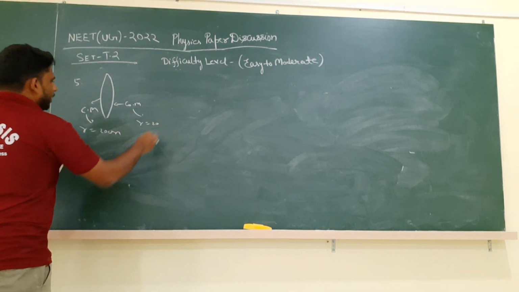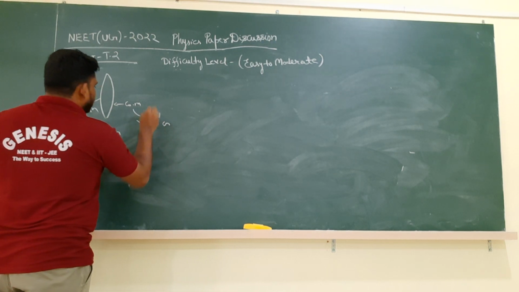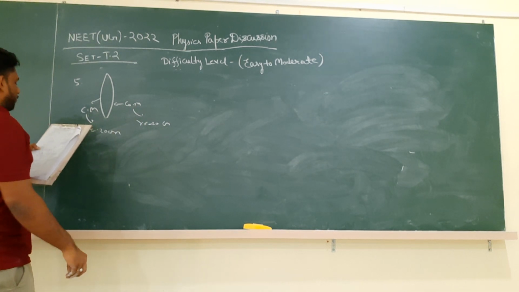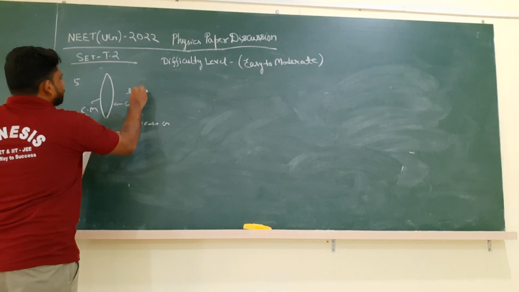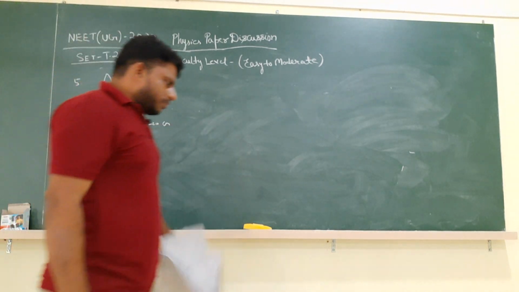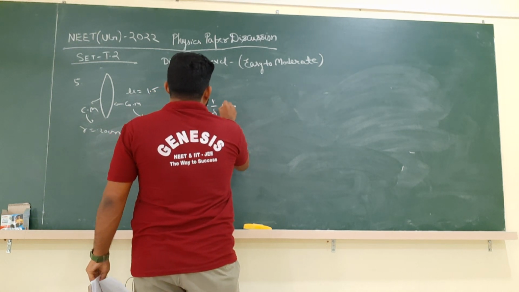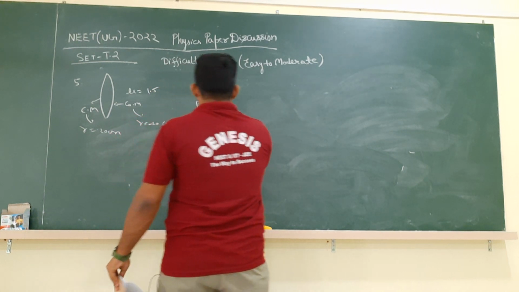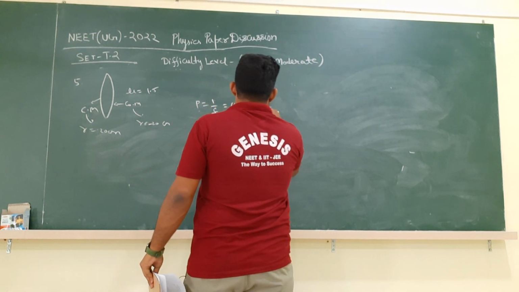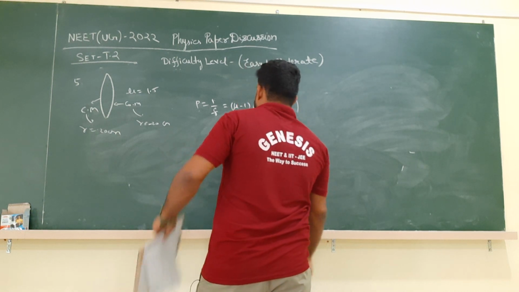But you can clearly see that for convex surface the radius of curvature is positive, for concave it is negative. So therefore R1 is plus 20, R2 is minus 20, and they are asking power of the lens. They also mentioned that the refractive index of the lens is 1.5. So what is the formula of power? Power is 1 by focal length, that is P equal to 1 by f equal to mu minus 1 into 1 by R1 minus 1 by R2.